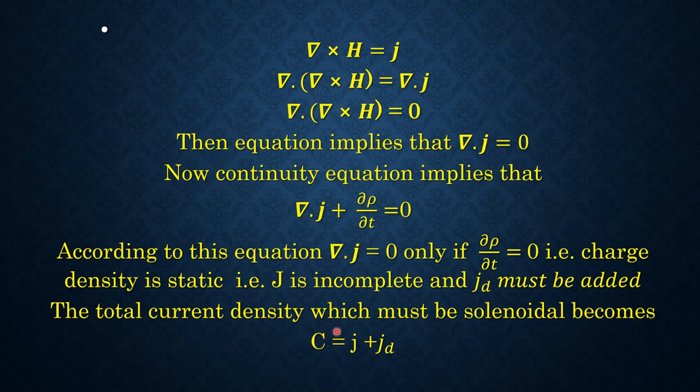Then the total current density, which must be solenoidal, becomes C is equal to J plus JD.